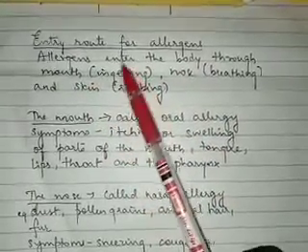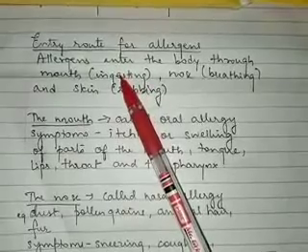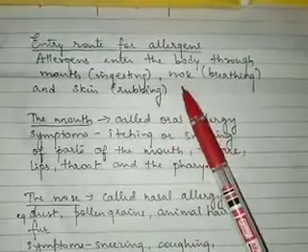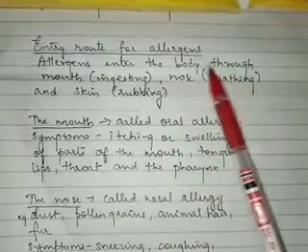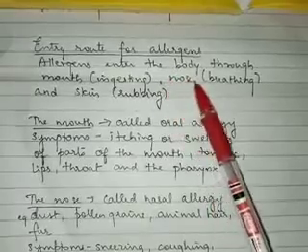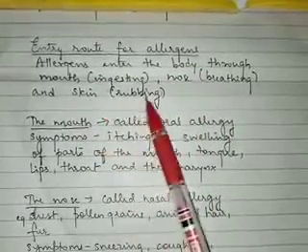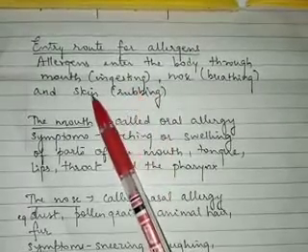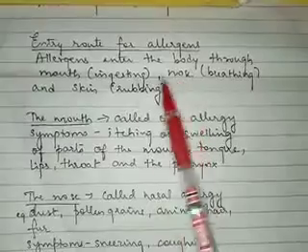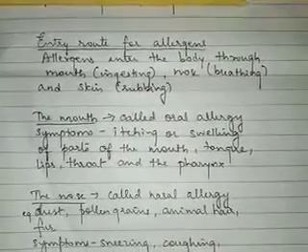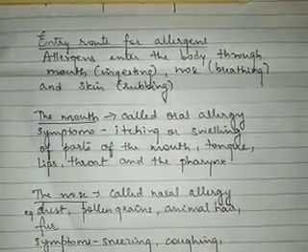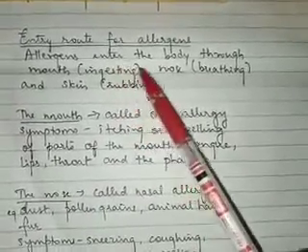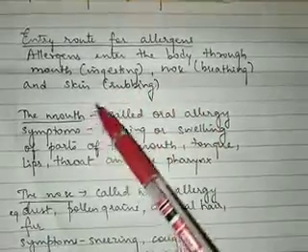That is, we eat something which is allergic to us, so through the mouth the allergen is entering. Nose: when we breathe in some allergen, then that allergen will be entering through the nose into our body. Sometimes allergens rub against our skin, so the allergen will be entering through the skin. So mouth, nose and skin are the different parts of the body through which the allergens will be entering into our body, right? We are going to study about these three entry routes in detail.